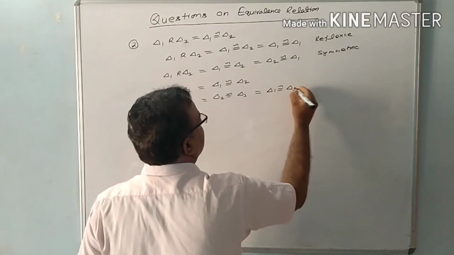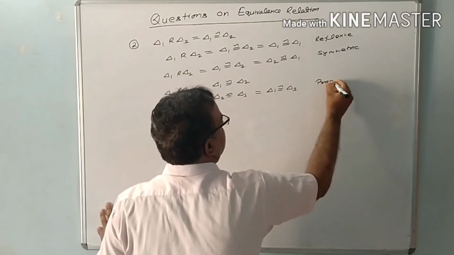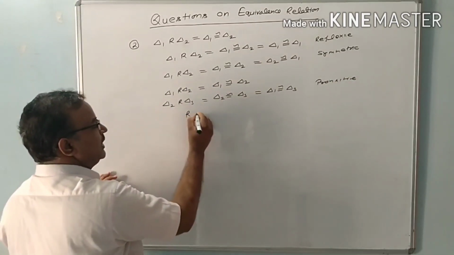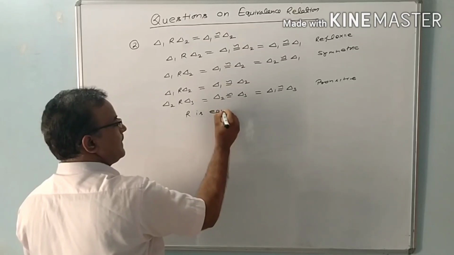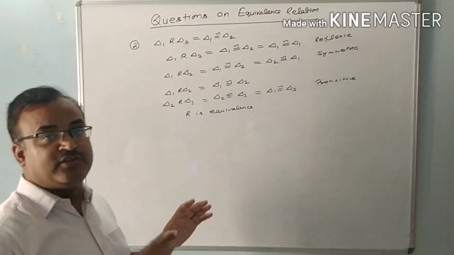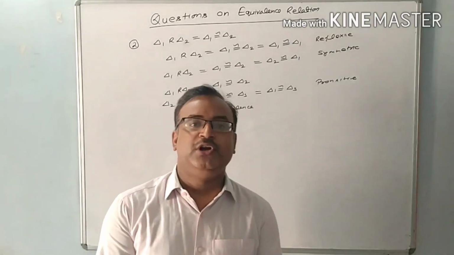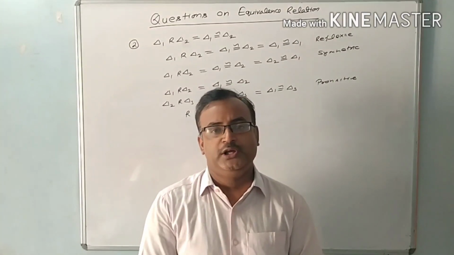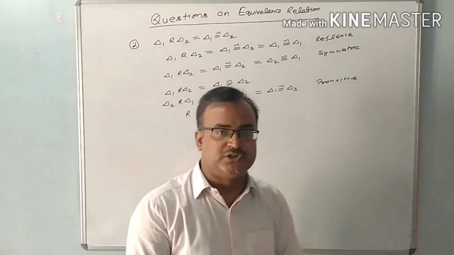So this relation is transitive also. So we can say this relation is an equivalence relation. That means the relation of similarity and the relation of congruence of two triangles are both equivalence relations.